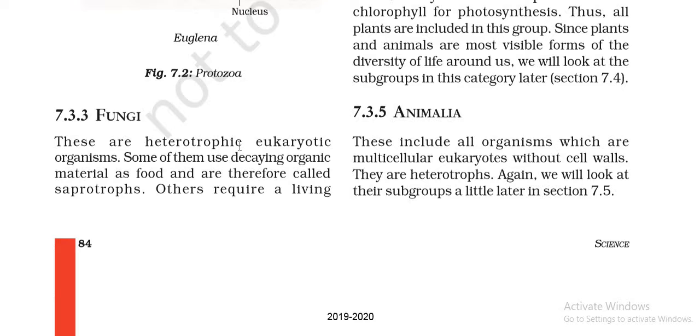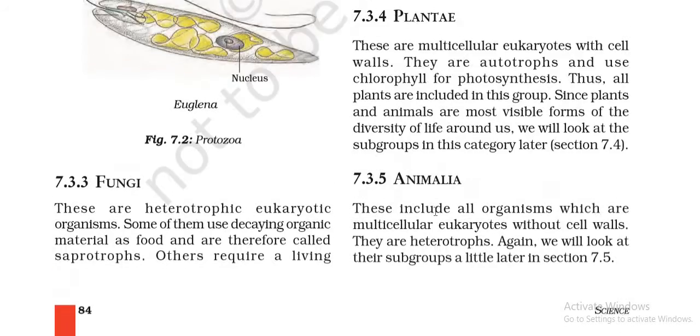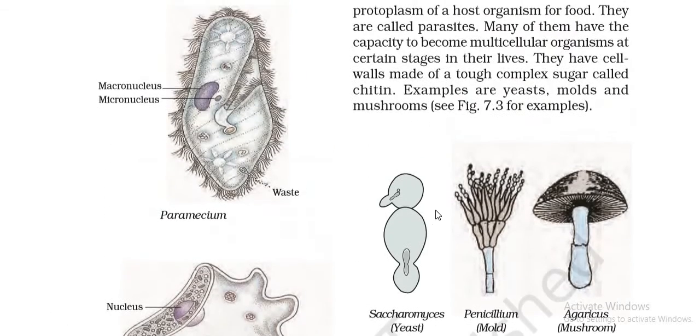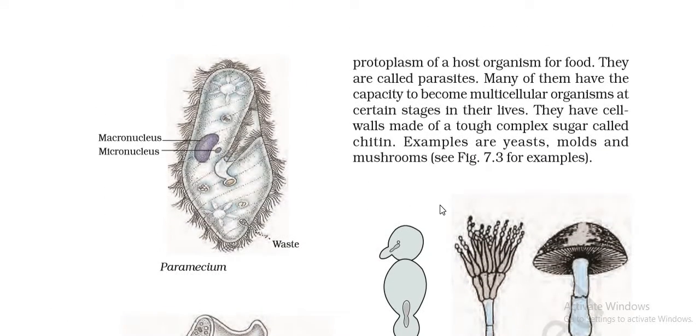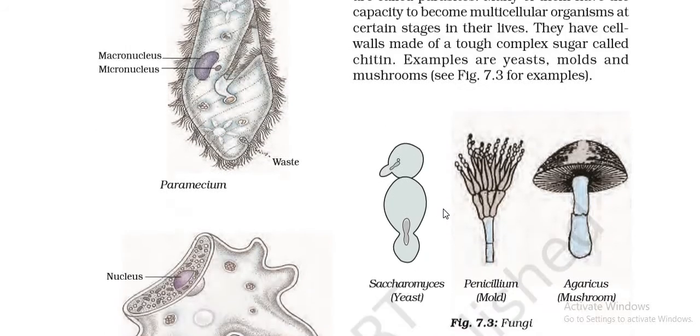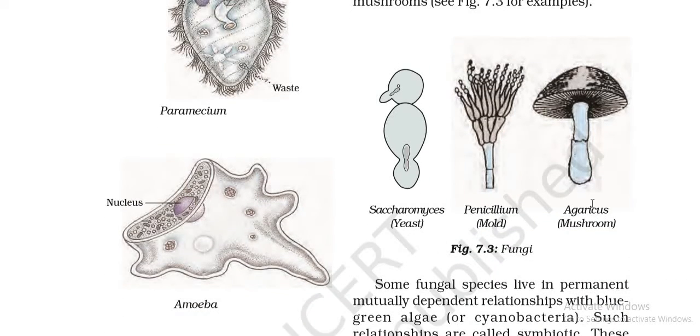Again, if we have to elaborate on it, we can also say that they are saprotrophs. They purely feed on dead and decaying organic matter, right? And they may also be parasitic. So you also have to remember about their cell wall, that it is made up of chitin. Their examples include yeast, mold, mushrooms. You can also write Aspergillus, Agaricus, Penicillium.